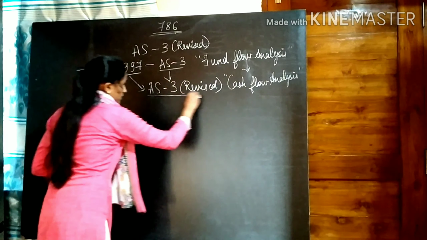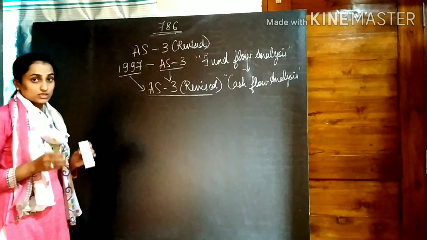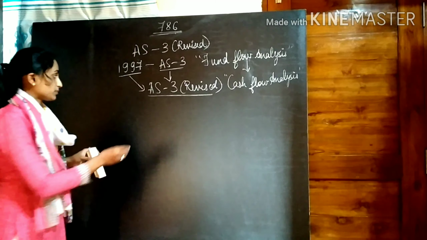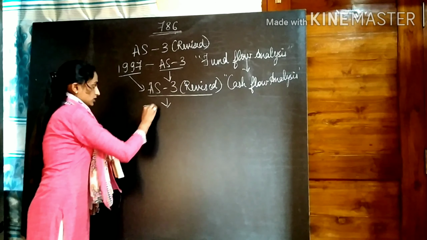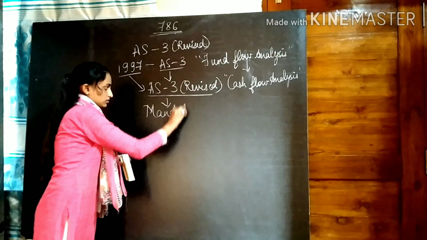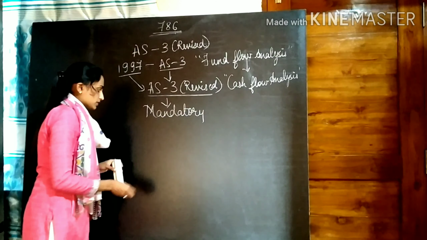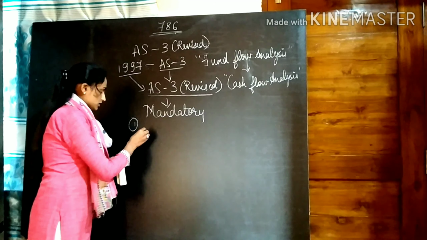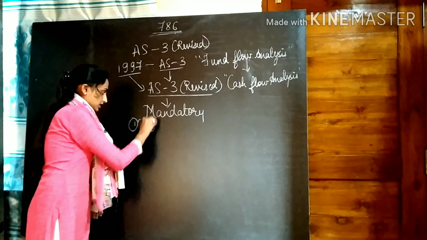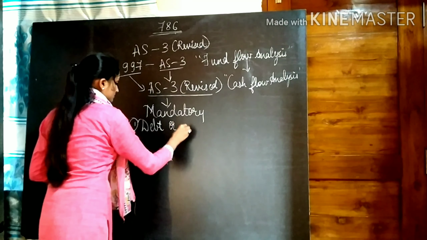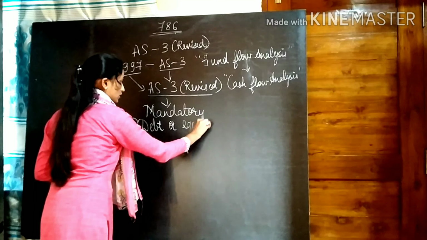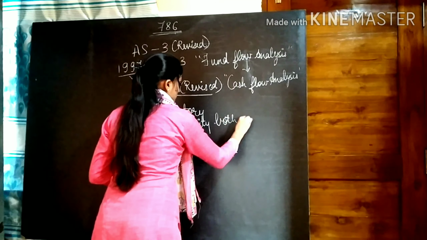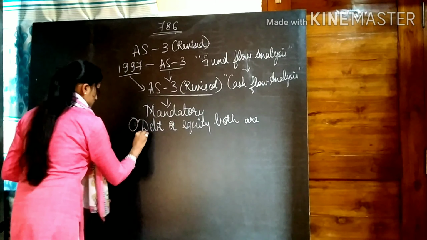As per this accounting standard, students, it is mandatory to prepare cash flow statements. It is mandatory for two types of companies. The first is a company whose debt and equity are both listed on a recognized stock exchange.